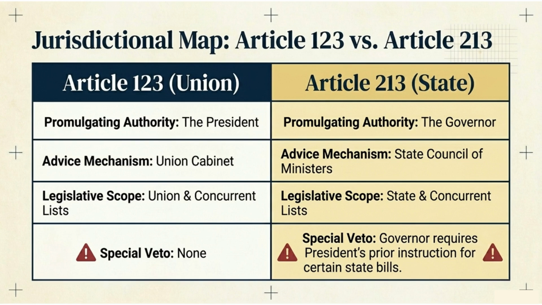Jurisdictionally, Article 123 applies to the Union, with the President as the authority advised by the Union Cabinet. Article 213 applies to the state, with the Governor as the authority advised by the State Council of Ministers. The legislative scope and veto mechanisms differ between the two.